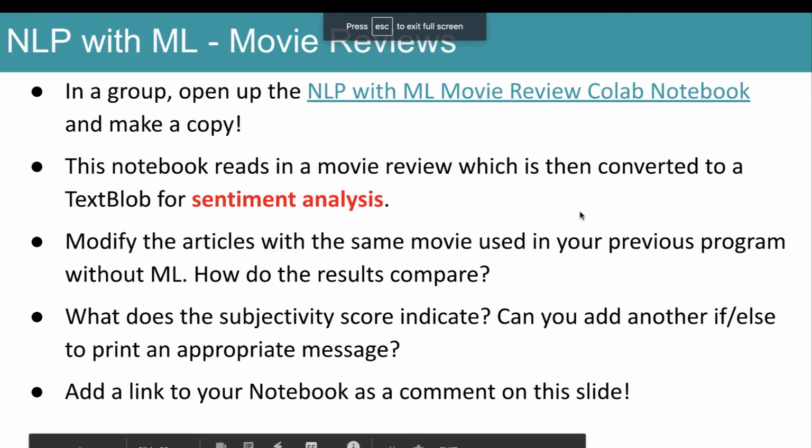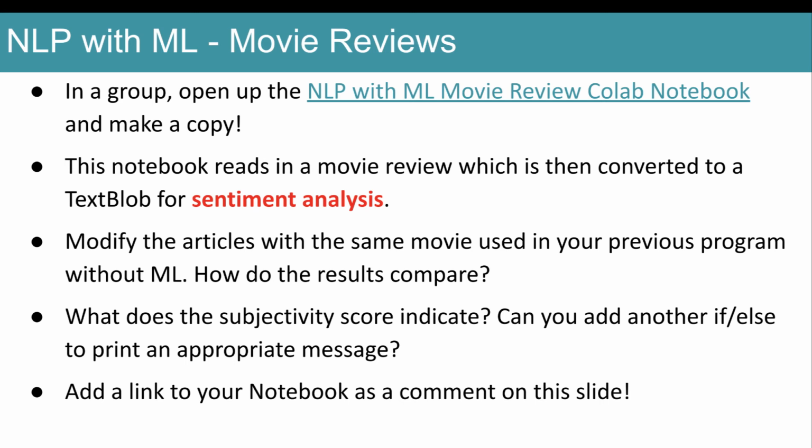So now we're going to write an NLP program with machine learning to analyze movie reviews. So it's just like the one that we used before, but we're going to let the machine learning code in TextBlob do the work for us. And so what I want you to do is to use some of the same reviews that you used in the other program for this program and compare them. How do they compare? And then you may want to add some other if-else's within your code to print out what the subjectivity score actually indicates. And then you're going to add a link to your notebook as a comment on this slide.